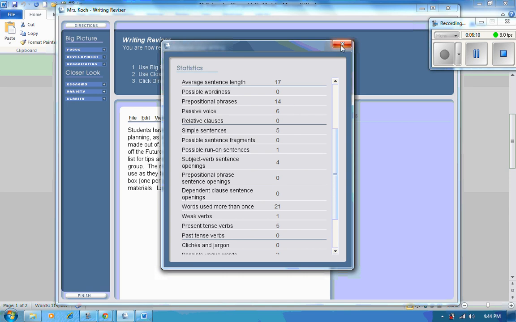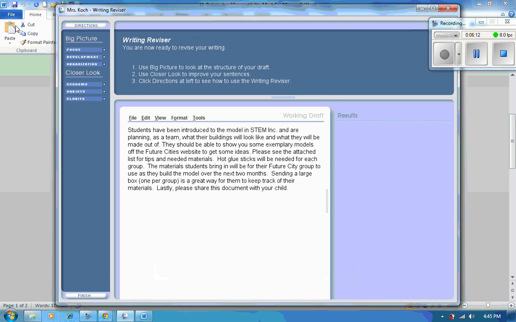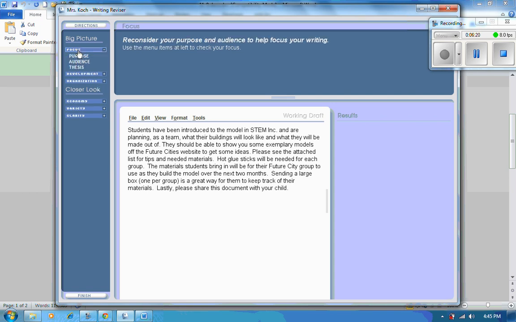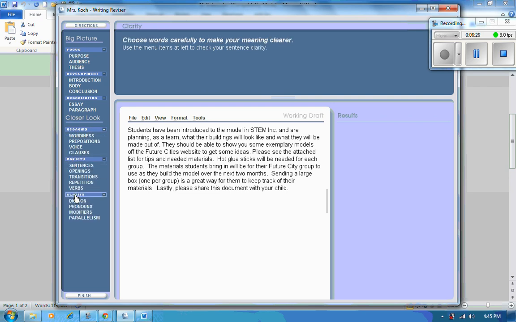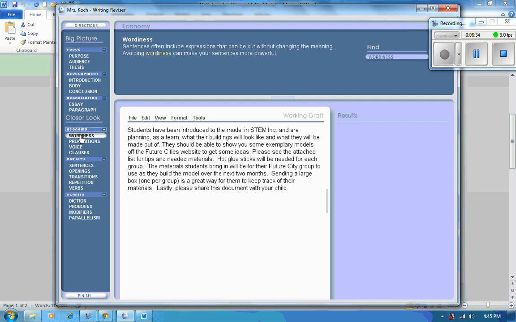So I'm going to just click out of there. And also on the left-hand side, there's another really helpful tool for you that is called the Big Picture and a Closer Look. I'm just going to click on a bunch of them to show you. These are all things that you can click on, and it will help you identify those particular areas in your writing. So maybe I want to find out about my wordiness, okay?